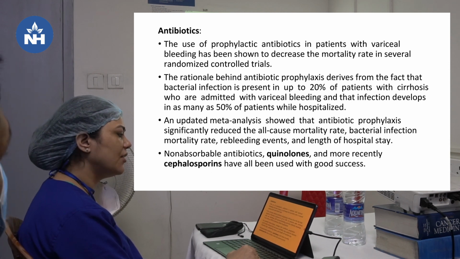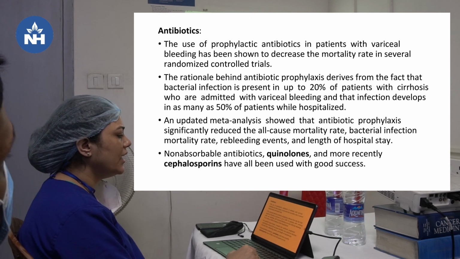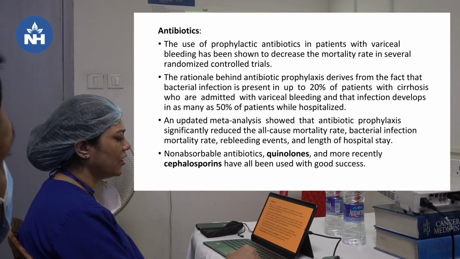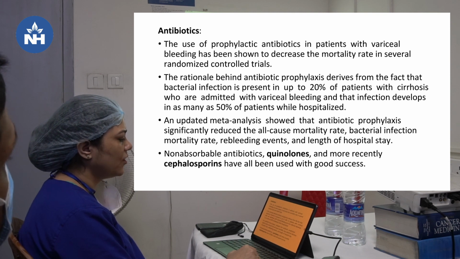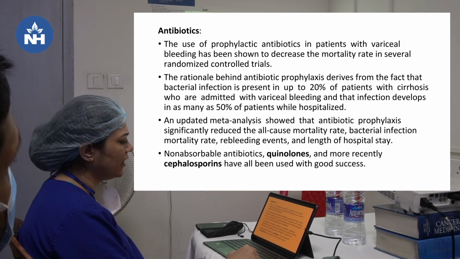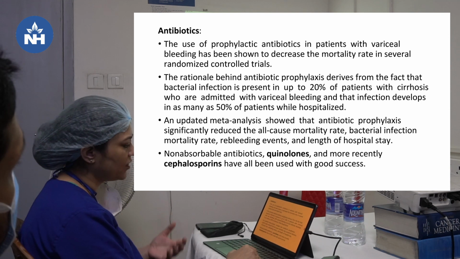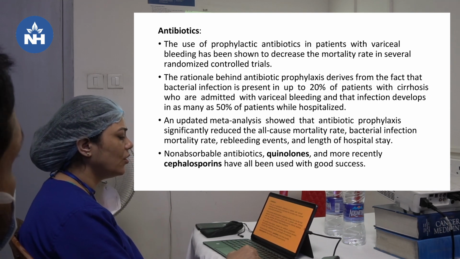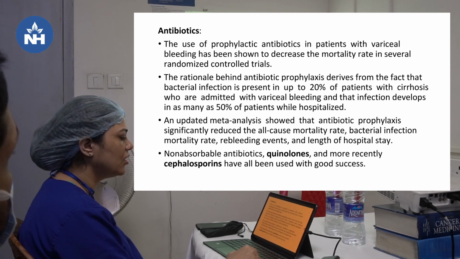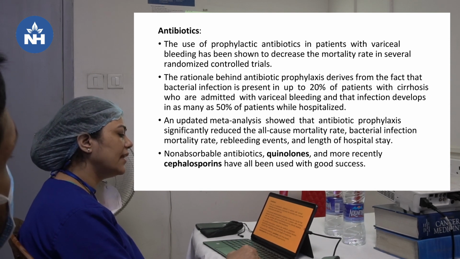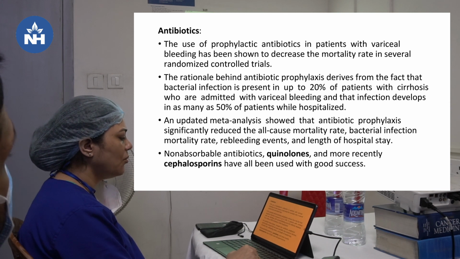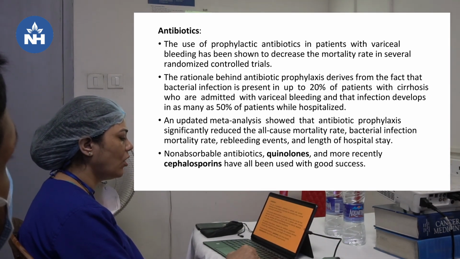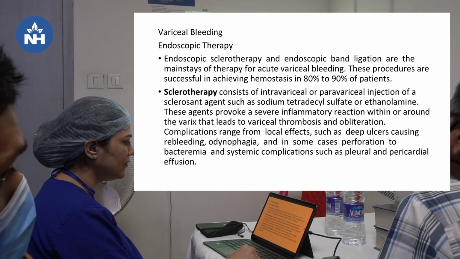Antibiotics: the use of prophylactic antibiotics in patients with variceal bleeding has been shown to decrease the mortality rate in several randomized controlled trials. The rationale is that most of the patients have bacterial infection, about 20% of patients with cirrhosis, and when they are in the hospital, infection may develop in at least 50% of the patients. An updated meta-analysis showed that antibiotic prophylaxis significantly reduced the all-cause mortality, bacterial infection, rebleeding events and length of hospital stay. Non-absorbable antibiotics, quinolones and more recently cephalosporins have all been used with good success.